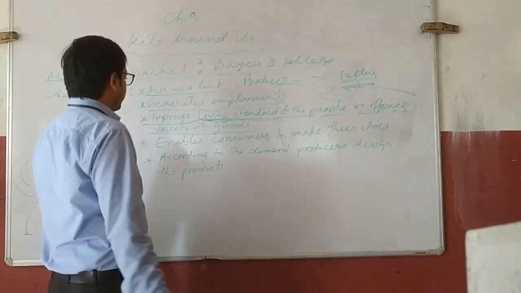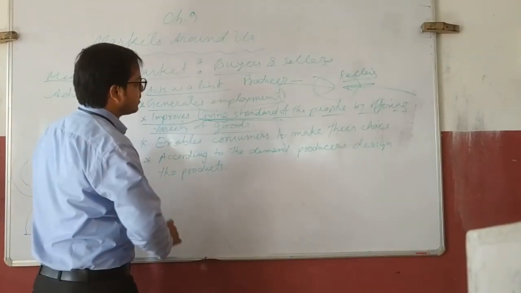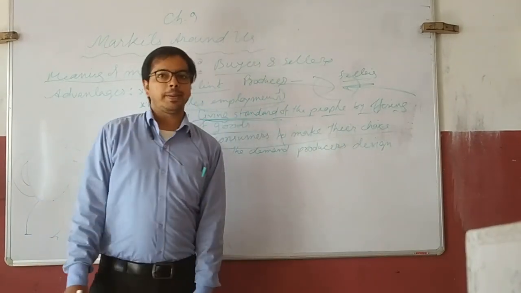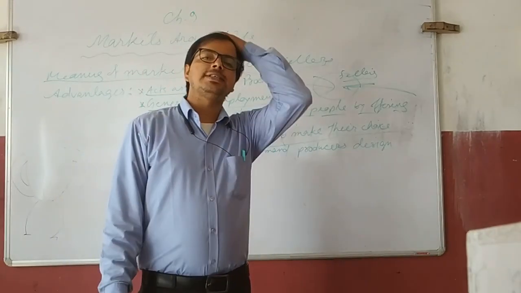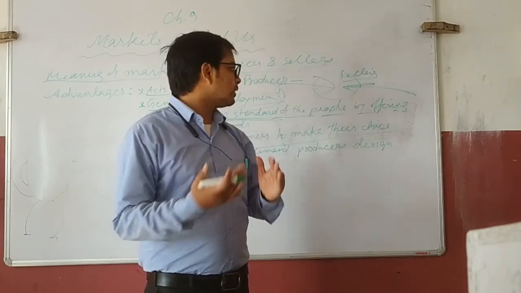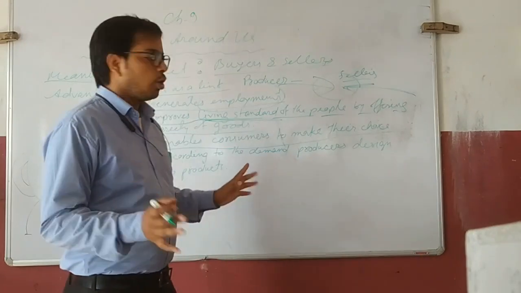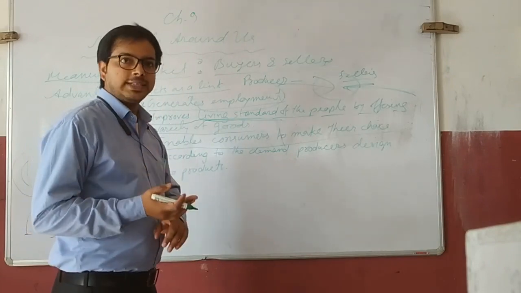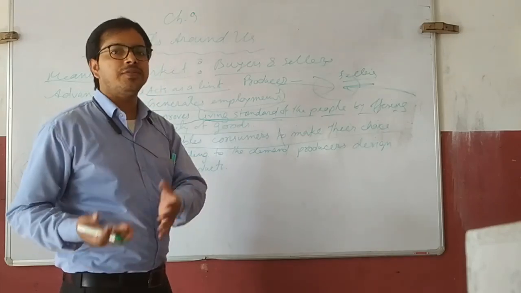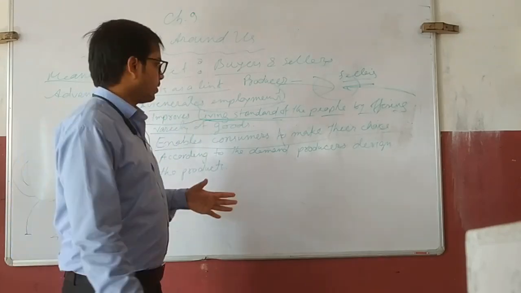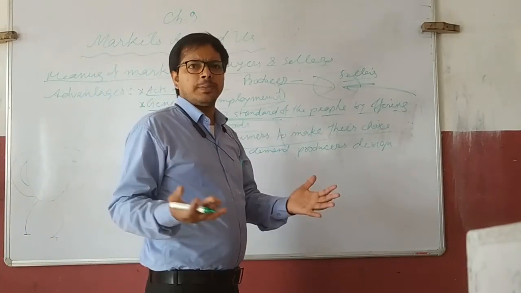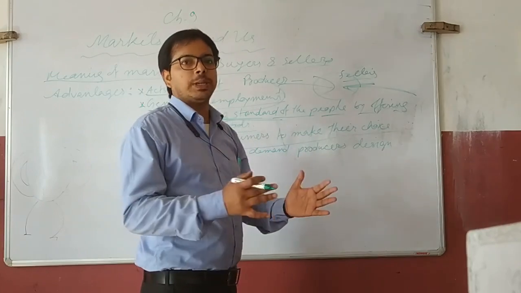Clear? Next point is that it enables consumers to make their choice. Whenever people go to the market to purchase any good, they judge whether this product is good or not. Wherever they find a good, suitable item, they purchase it. That means they have different options to choose from. Market is a place where they get different sorts of items, so whichever is best for them, they purchase it.